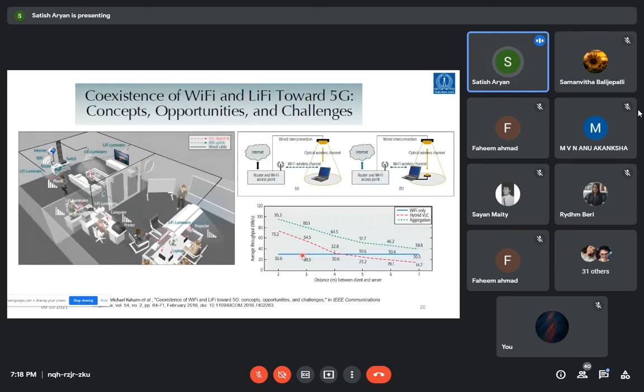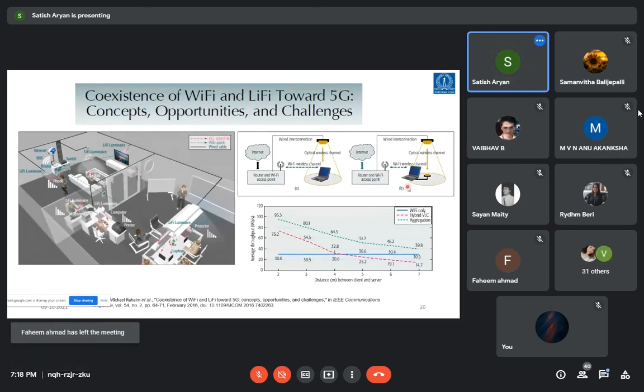But if I go with a hybrid VLC, where RF and VLC are together, with user equipment and the access point, you will get very good throughput, and after that it starts decreasing. But with the bidirectional VLC setup discussed in my previous slide, we get an aggregate data rate which is higher than both technologies, only Wi-Fi or hybrid VLC.